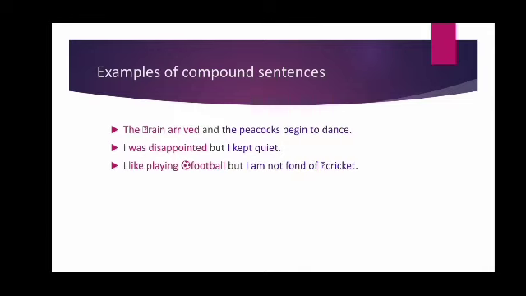I like playing football, but I am not fond of cricket. Two parts, two simple sentences are here. I like playing football. I am not fond of cricket, and it's joined with a coordinating conjunction.